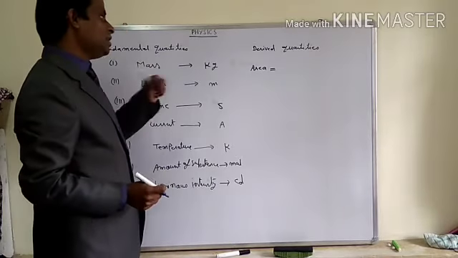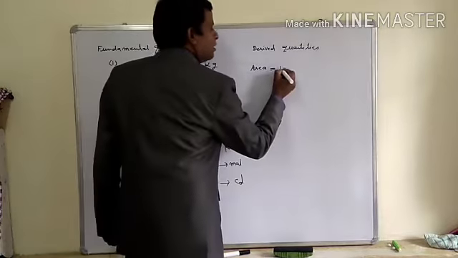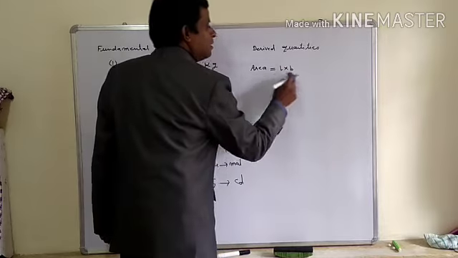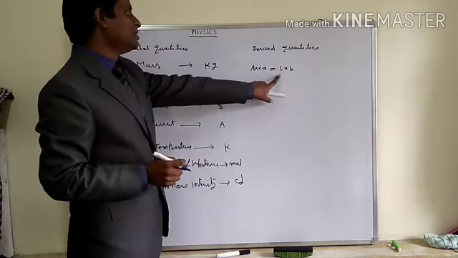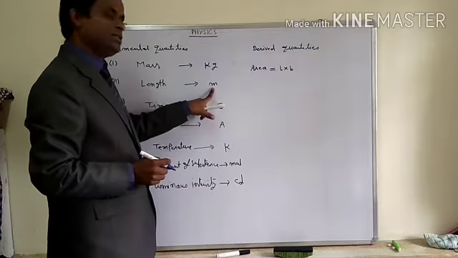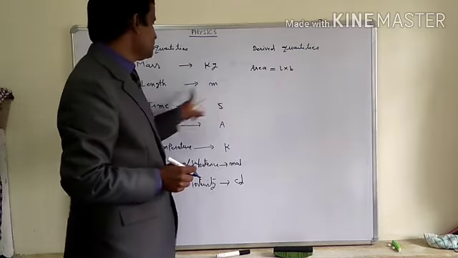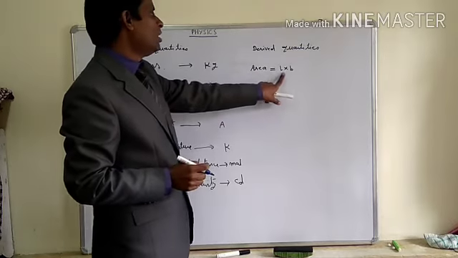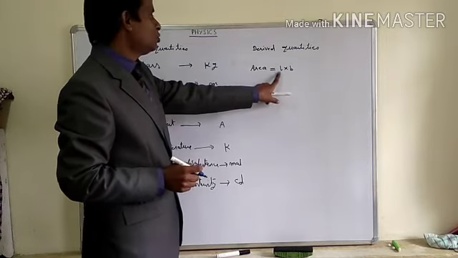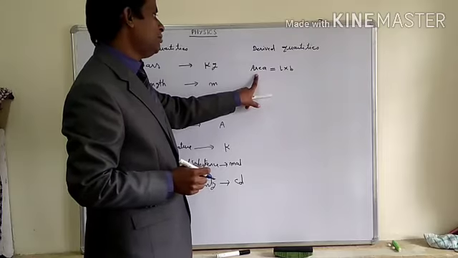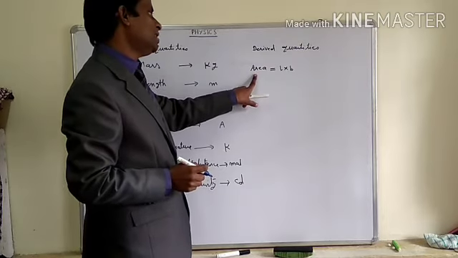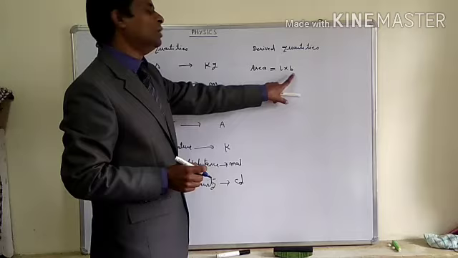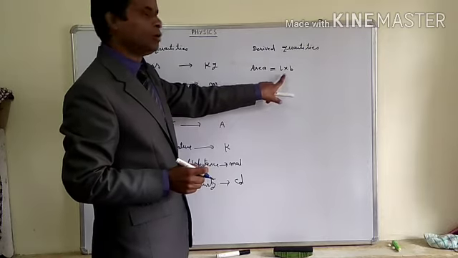Why? Because you know the formula for area: length into breadth. Length is measured in meter, and breadth is also measured in meter. So the area will be length into breadth. The derived quantity here is area, which is made with the help of 2 lengths given in product form.